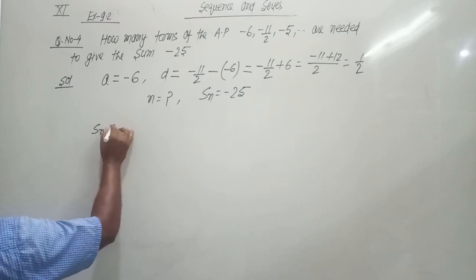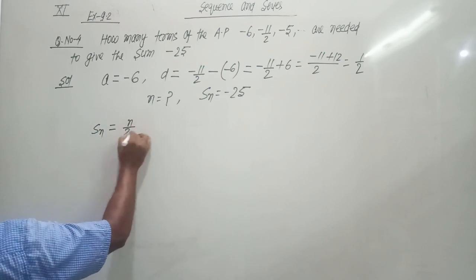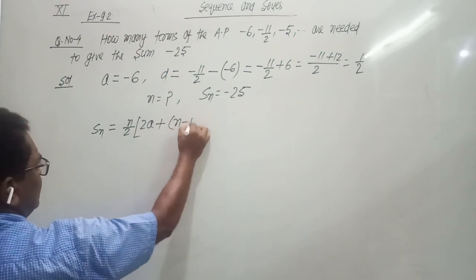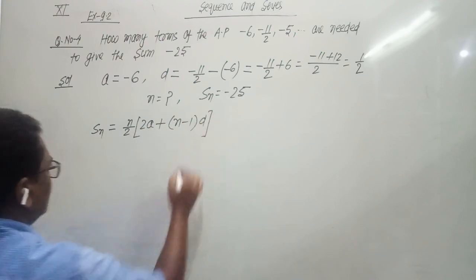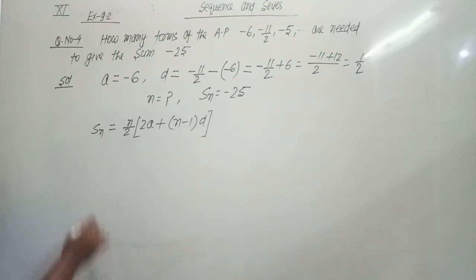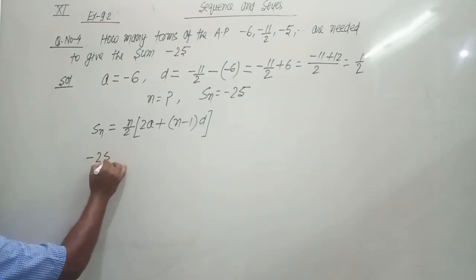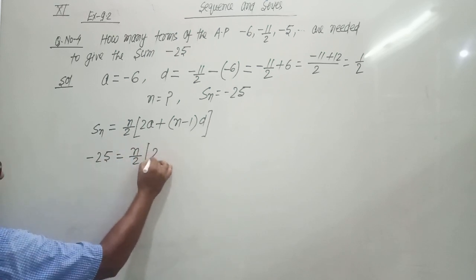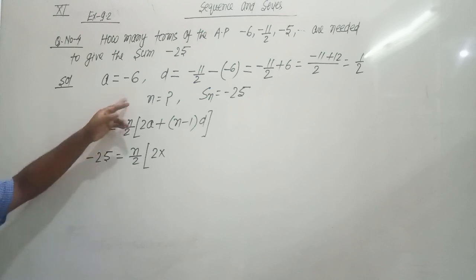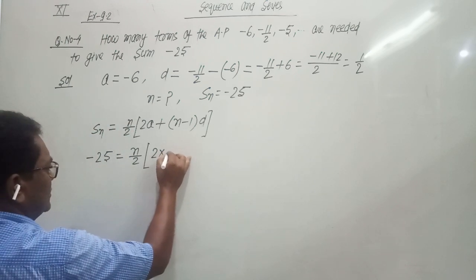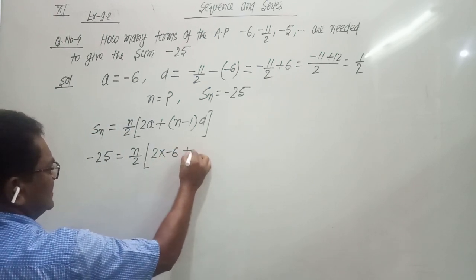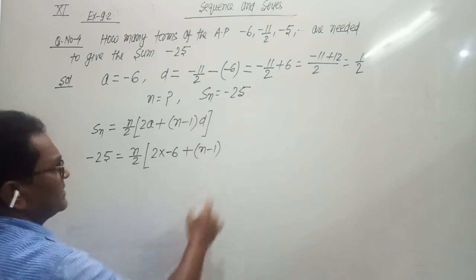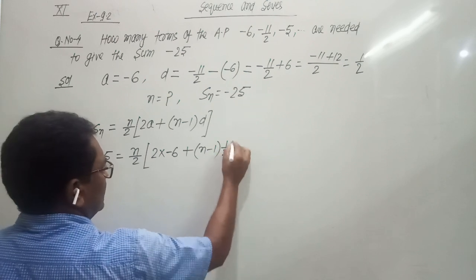So Sn equals n by 2 into 2a plus n minus 1 into d. The value of Sn we have given, minus 25, and n we have to calculate. First term minus 6, so 2 into minus 6 plus n minus 1 and the common difference we have calculated, 1 by 2.